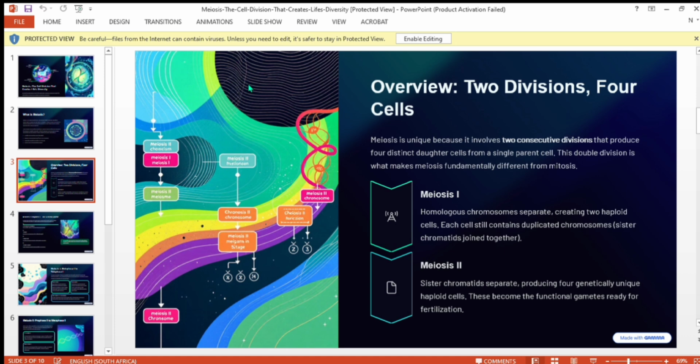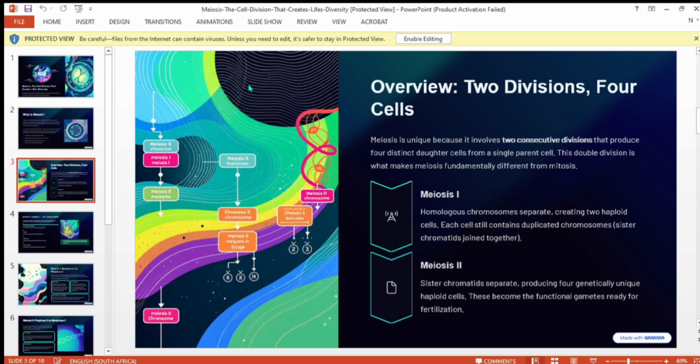Here it goes. Meiosis 1. The homologous pairs of chromosomes separate, creating 2 haploid cells. Each cell still contains duplicated or double chromosomes, sister chromatids joined together.